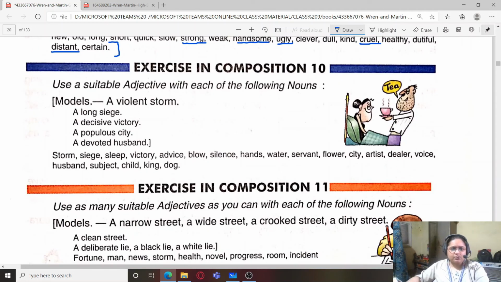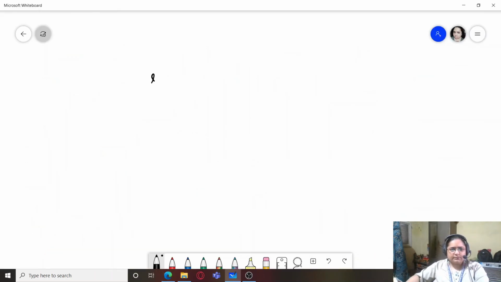Next is, use a suitable adjective with each of the following nouns. So we have some nouns here, like storm. You can write a fierce storm, a fearsome storm, or a huge storm.